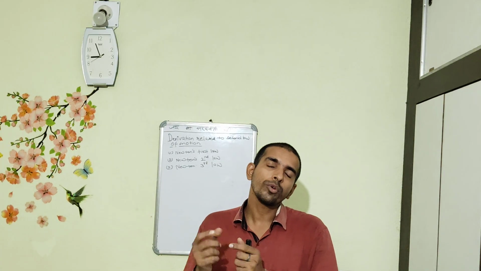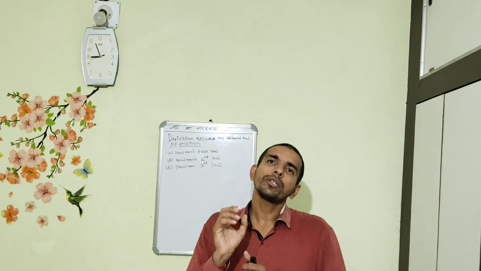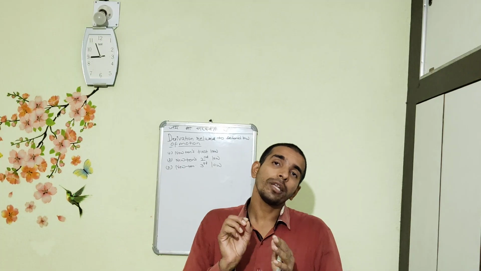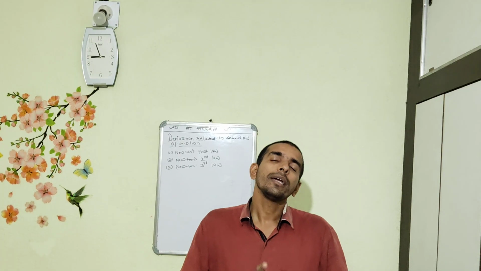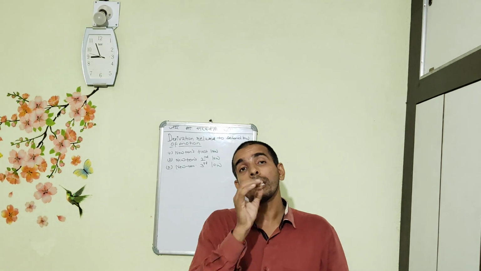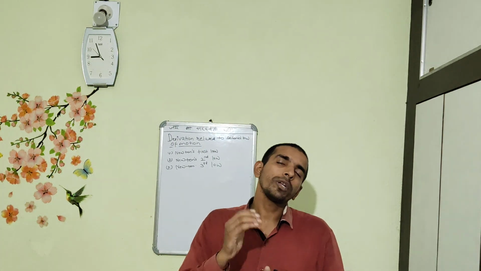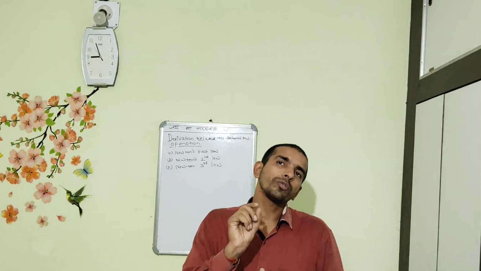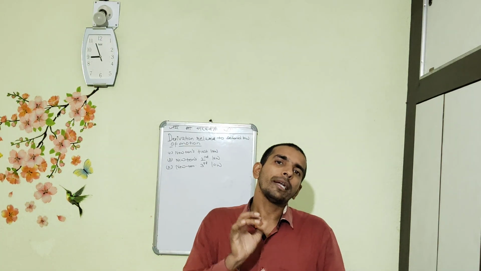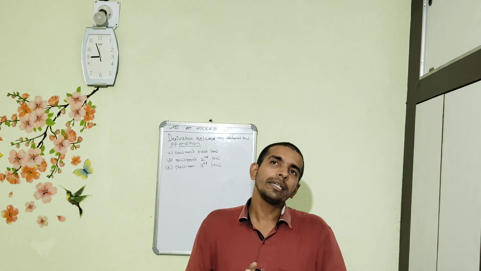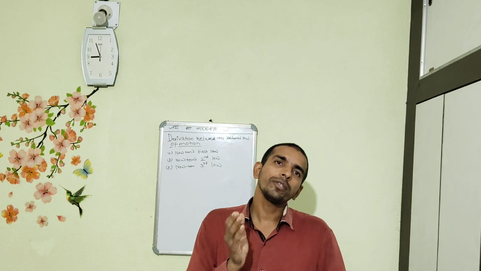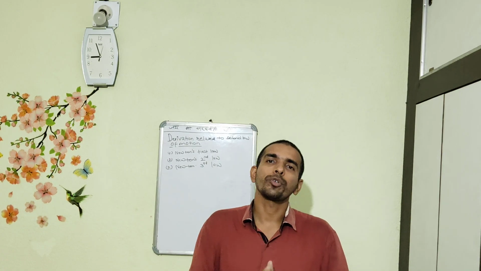In physics also, each and every particle in this universe is governed by certain laws, because laws are the basic principles. Motion is also governed by some laws, and these are entitled Newton's first law of motion, second law of motion, and third law of motion.